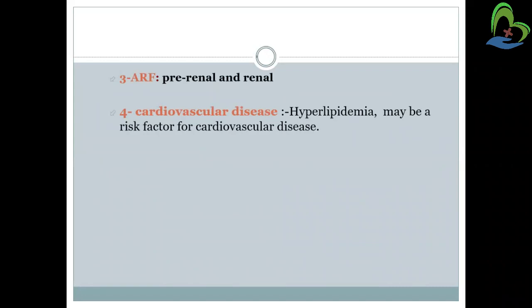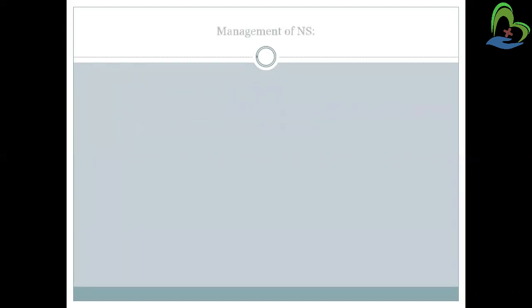Next is ARF, in that also pre-renal and renal states. ARF means acute renal failure. It can lead to complications, an ARF or a CRF, acute renal failure or chronic renal failure. Cardiovascular disease, in that also hyperlipidemia. As we know the person is having hyperlipidemia, so it can lead to a cardiac disorder; hyperlipidemia may be a risk factor for cardiovascular disease.